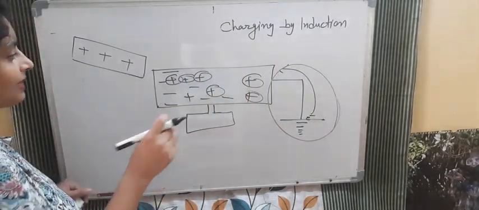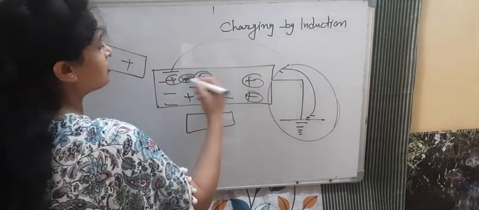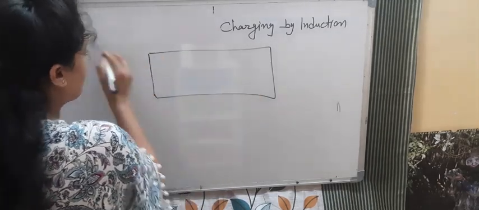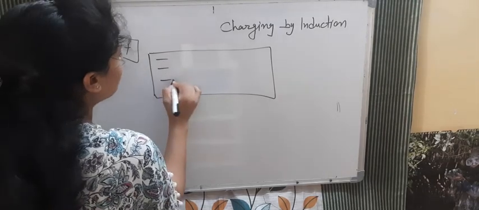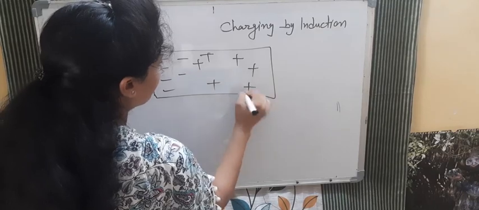If we do not remove the earthing first, and we remove this rod first, what will happen? These electrons can go inside the earth, so there is no benefit. So firstly we remove the earthing and then we remove this glass rod. This was a conductor at first, and after putting the positively charged rod here, most of the negative charge comes to this side and the positive charge is on the other side, like this.